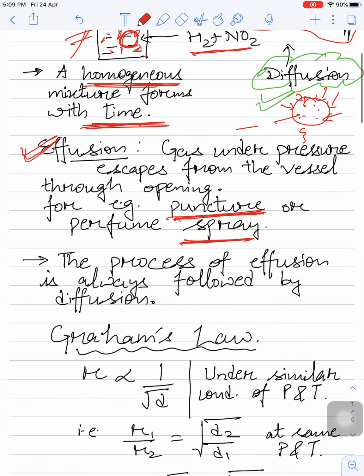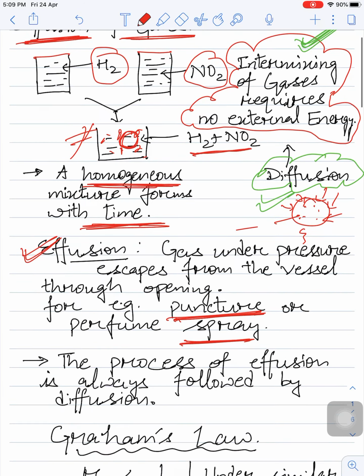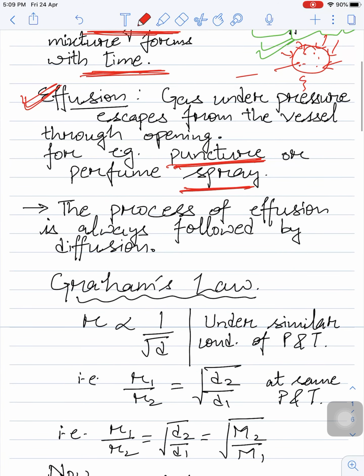These processes are called effusion. So now there is a difference between effusion and diffusion. We are intermixing the gases and it doesn't require external energy, but for effusion you require external energy. For a spray you have to press, that is, you are providing the external energy. So that is the basic difference between effusion and diffusion.